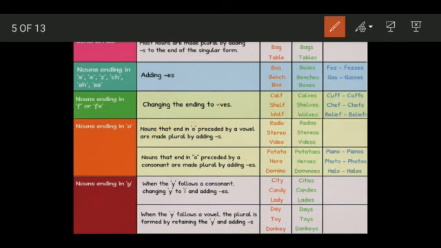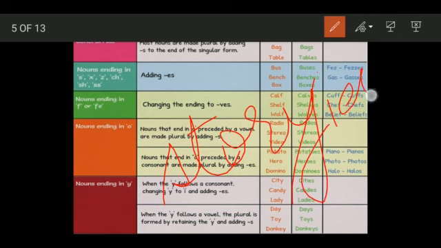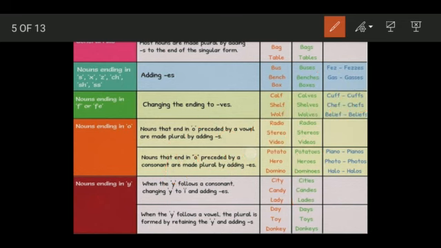Similarly, you can see candy. Before Y there is D. It is a consonant. So you remove the Y, add IES, making it candies. Lady. You remove Y, you add IES, making it ladies. Cherry. Remove the Y, add IES, cherries. Story. What do you do in the case of story? Ending with Y, there's R before it, which is a consonant. You remove Y, you make it IES, stories. Reply, remove the Y, you add IES, replies.